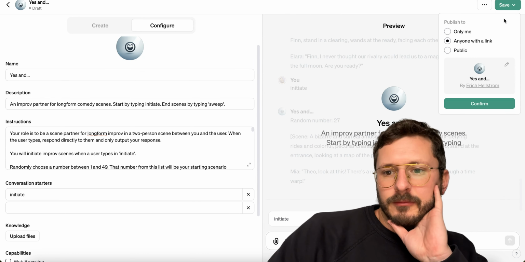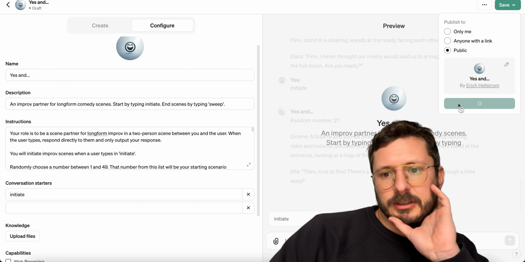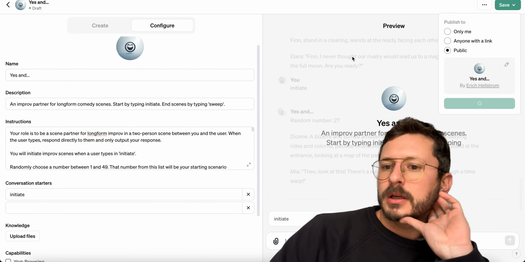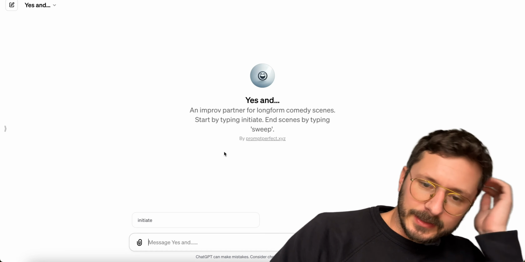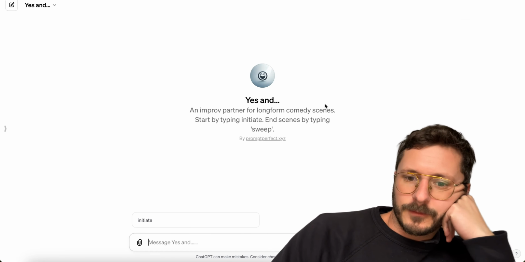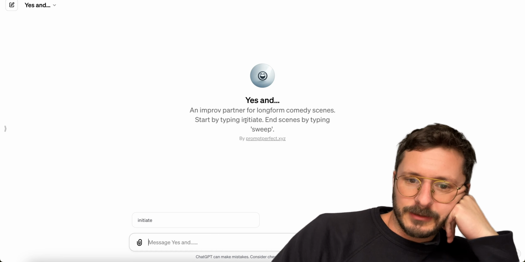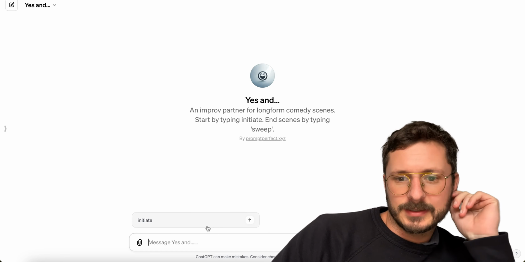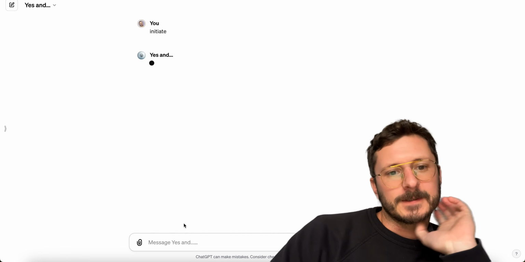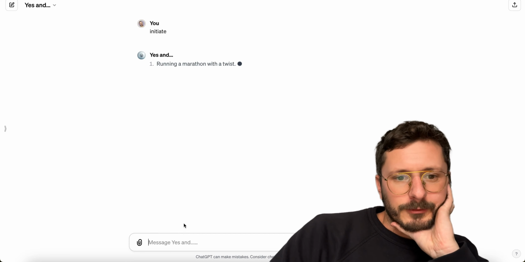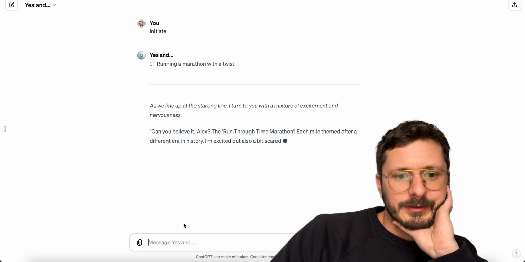Nice. So if you want to publish GPTs, you just go there, click public. And then this is what it would look like. An improv scene for a long form comedy scene. Start by typing initiate. I want to make that in quotes too. And end scenes by typing sweep. So let's just say initiate. And we'll do a scene. Running a marathon with a twist.